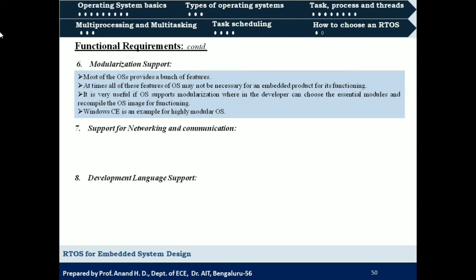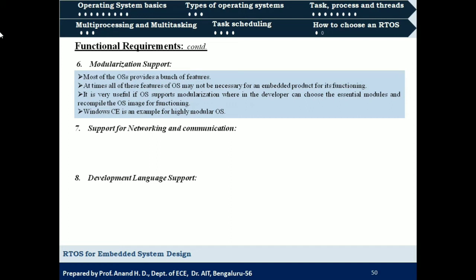In that case we may choose only the essential modules of the operating system that are required for execution of our application and recompile the operating system image for functioning. An example of an operating system which supports modularization is Windows CE. Whether the operating system supports modularization or not, and what the performance would be in case of modularization, should also be considered while selecting an operating system for a real-time embedded system, right?